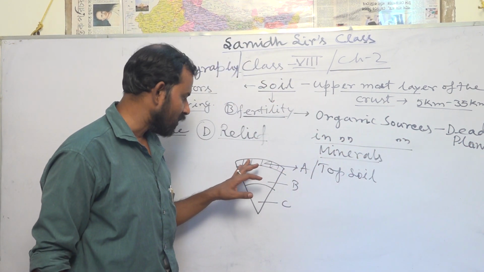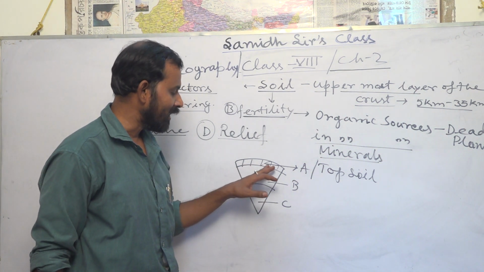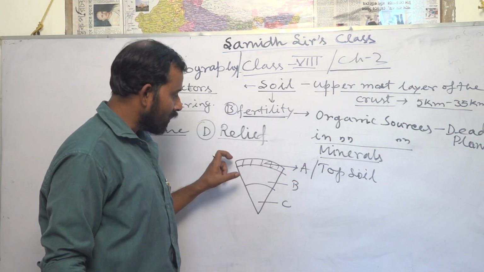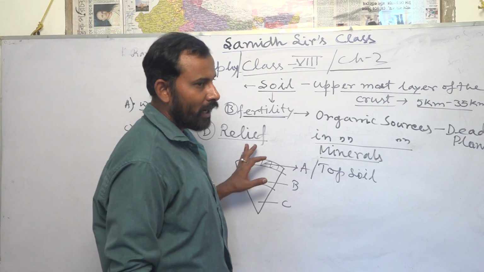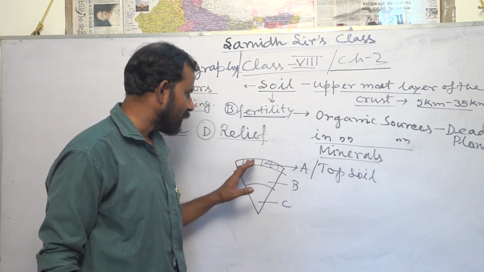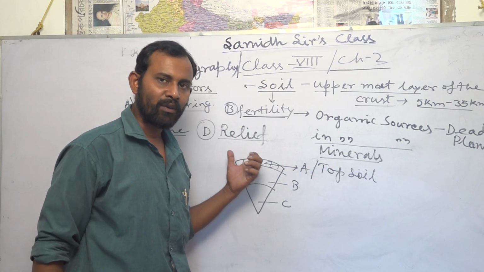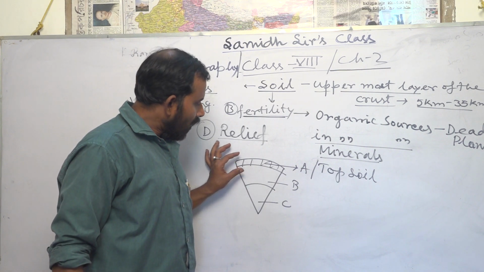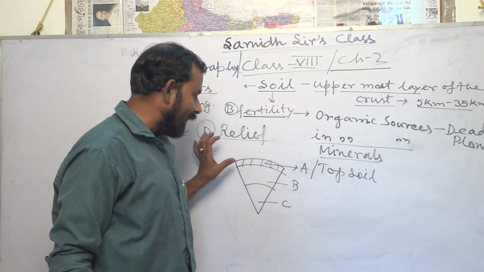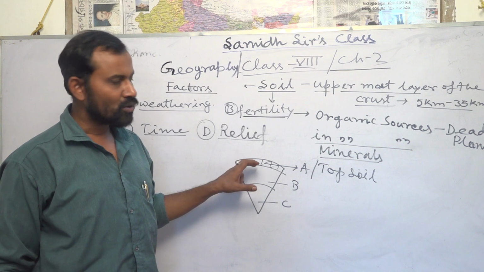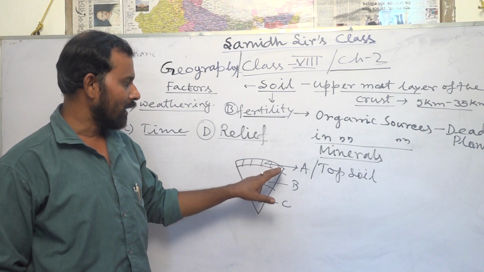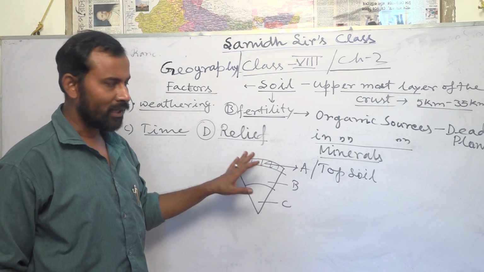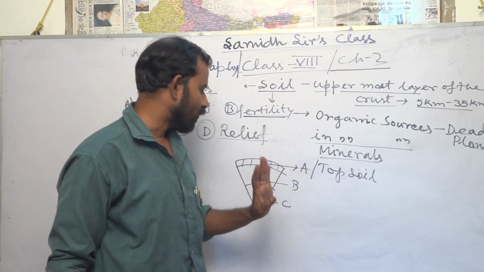So it is very rich in humus. This topsoil requires thousands of years, and this particular layer is only a few centimeters on the top. In this section we conduct agriculture. We can also do other human activities which require soil fertility.